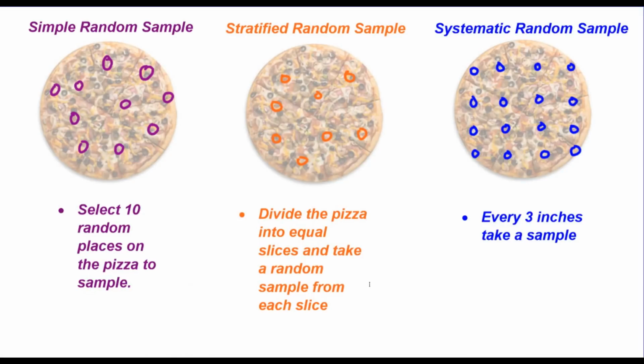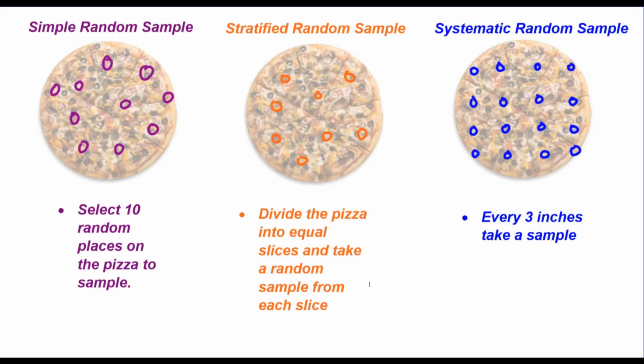So just to clarify these types of samples, I'm going to go back to our pizza. In the first picture, we have a simple random sample. And here I just randomly put circles or places where I would take a sample. So I select 10 random places on the pizza to sample. If you could imagine taking a bite at all of those locations, that'd probably give us a pretty good idea of what kind of pizza we're talking about.